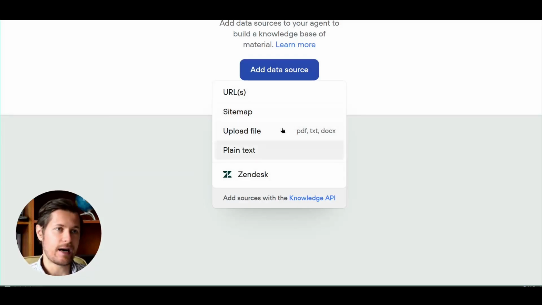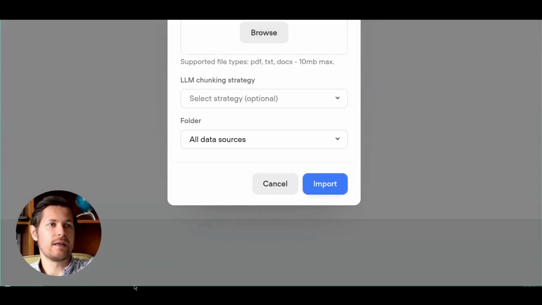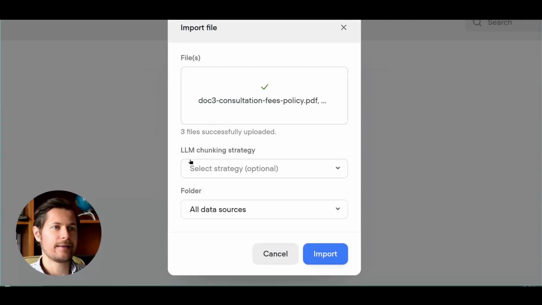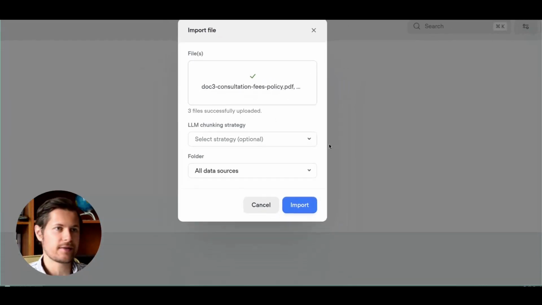In our case, we will click upload file, and then it will ask me about the location. So I will browse them and add them here. Okay, now they're added. And then LLM chunking strategy. Okay, this is a bit more technical, but don't worry, it's easy.